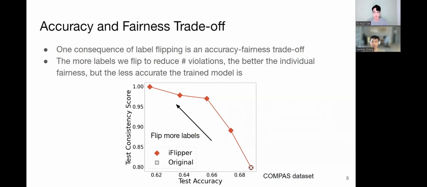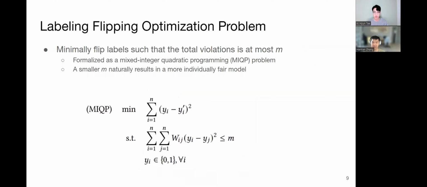Here, if we look at the figure, the x-axis is accuracy, the higher the better, and the y-axis is consistency score. The higher the consistency score, the better the individual fairness. We can see that there's a trade-off between fairness and accuracy. So we formulate this as an optimization problem. We want to flip the least number of points to ensure high accuracy with the constraint that the total number of violations is below a certain threshold M to ensure high individual fairness.